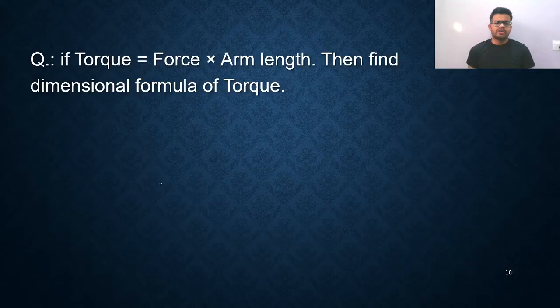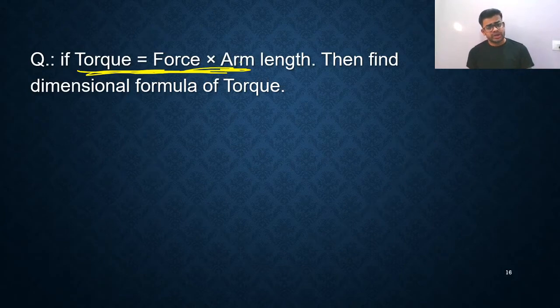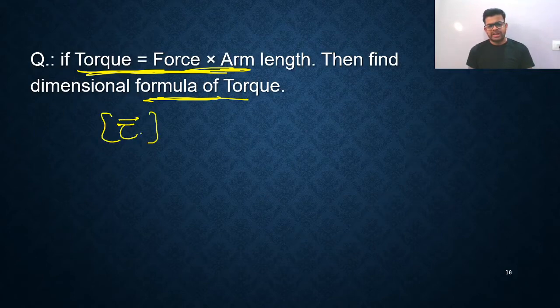So let us talk about the next. A simple question is given: this is an angular quantity only, and it will be used in the rotation chapter. Torque is equal to force into arm length. Find the dimensional formula of torque. So the dimensional formula of torque is force into displacement.